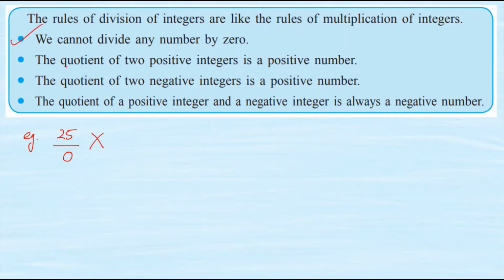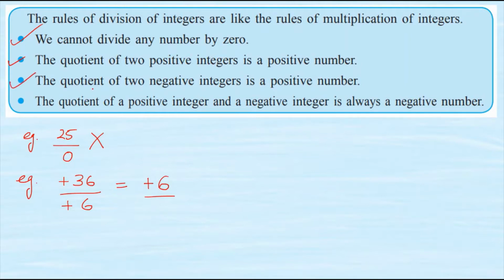Then the second one we have, the quotient of two positive integers is a positive number. Now we'll look at an example for the second one. If we have two integers which are positive, say for example plus 36 and plus 6, the answer for this is always going to be positive. As both the numbers are positive, answer is always going to be positive.